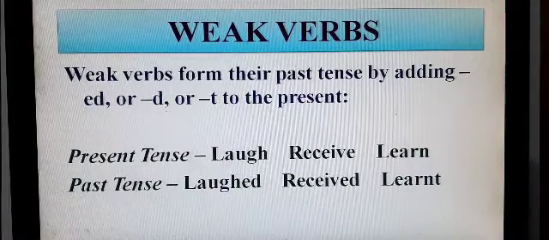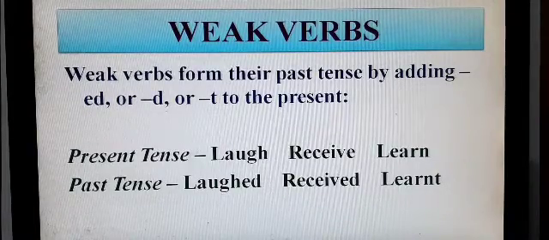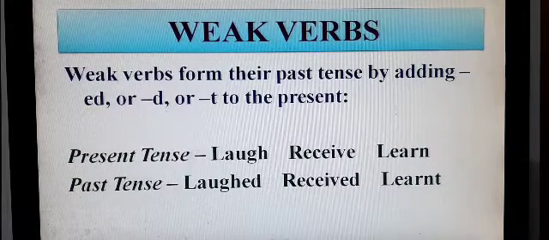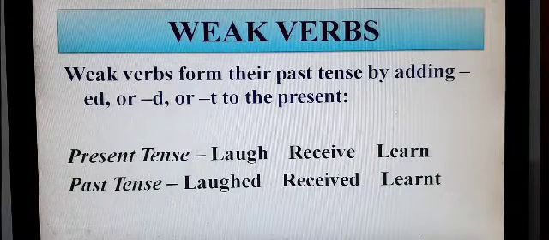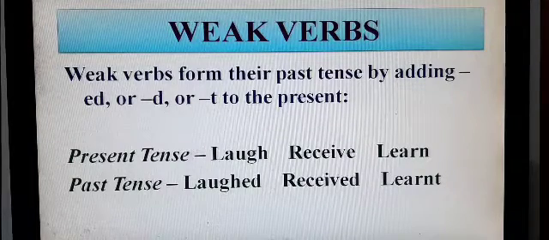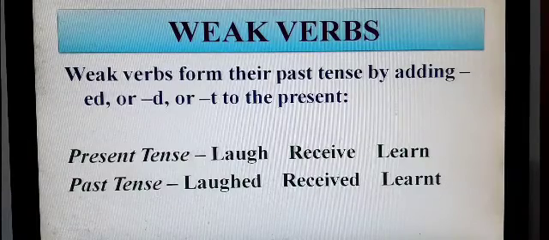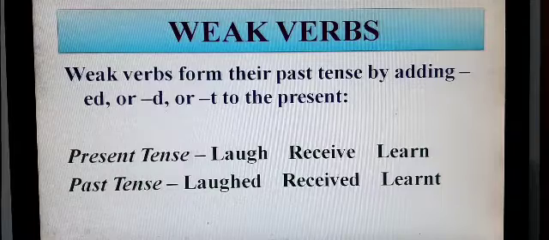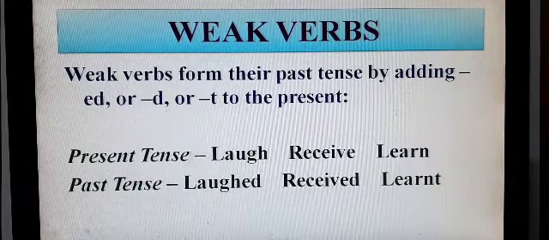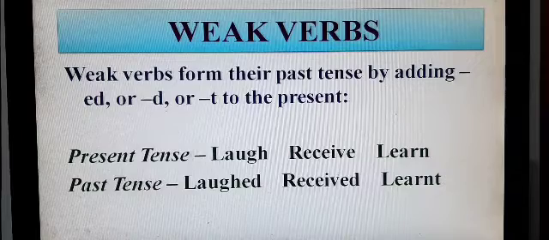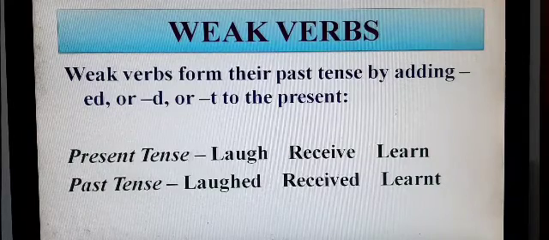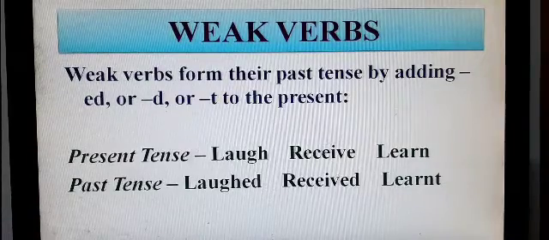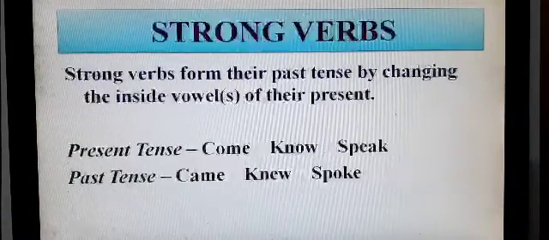If in present tense the verb is laugh, then its past tense is laughed. If there is a verb receive in present tense, then its past tense is received. If there is a verb learn in present form, then its past tense is learnt. Here you can see that to make the past of all these verbs, laugh, receive and learn, we have added ed and t. So they are known as weak verbs.